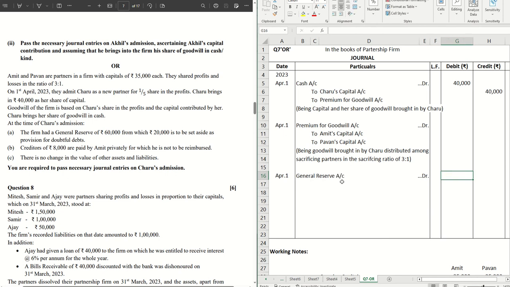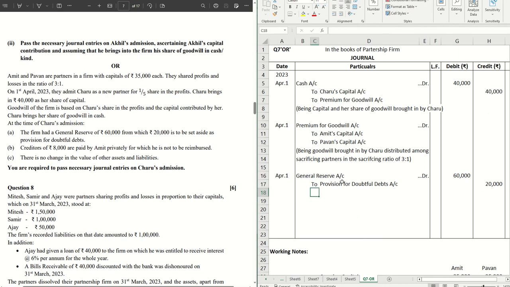Now you can pass a combined entry here to save time. Straight away you can pass the entire entry together to provision for doubtful debts account, which is 20,000.